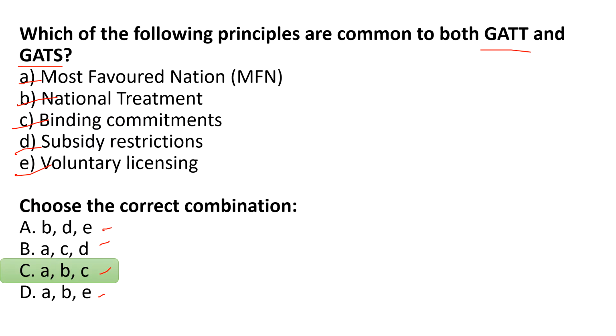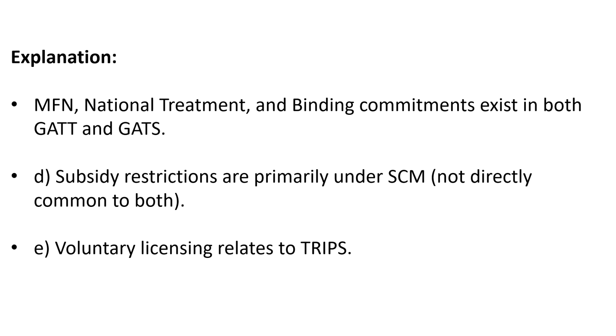Alright. So the right answer is option A, B and C. That means most favored nation, national treatment and binding commitments. Okay. Let's have an explanation of it. MFN, most favored nation, national treatment and binding commitments, these three principles exist in both GATT and GATS.